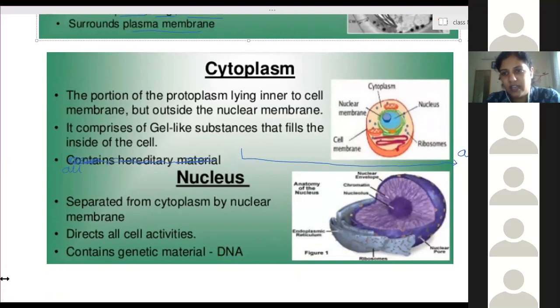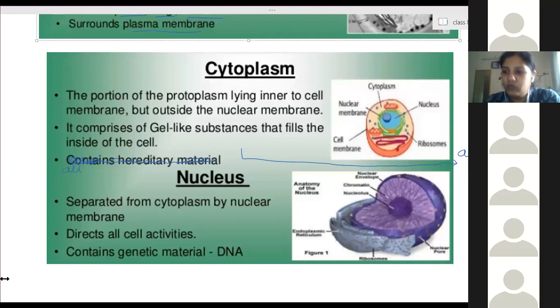So the nucleus is called the brain of the cell because what activity the cell has to perform, when to perform, how to perform, which cell organelle will take part in that chemical reaction, which substance will enter, which substance will move out, how and in which form it will move out, everything is controlled and explained by the nucleus.